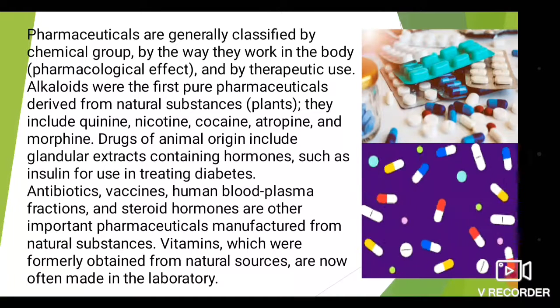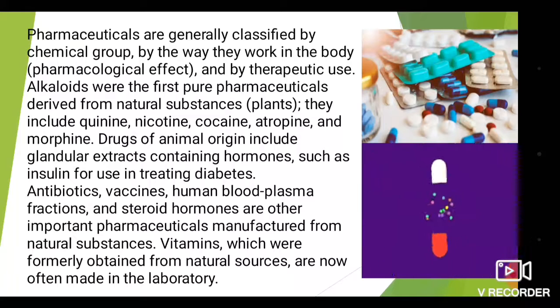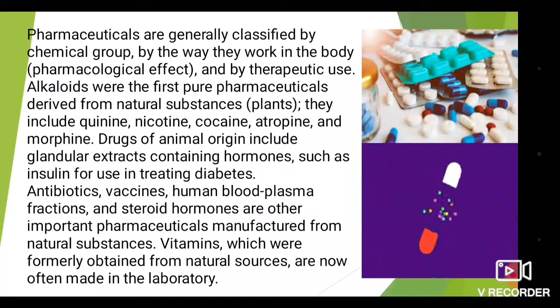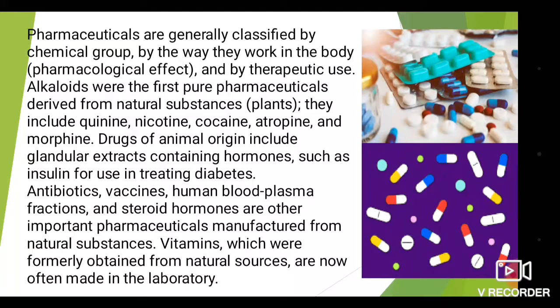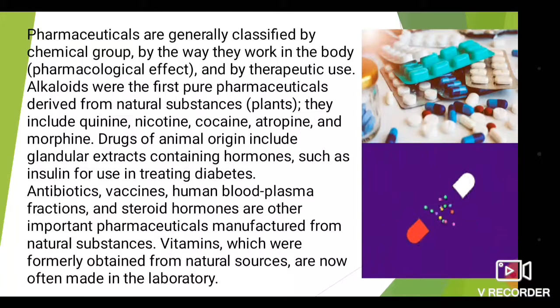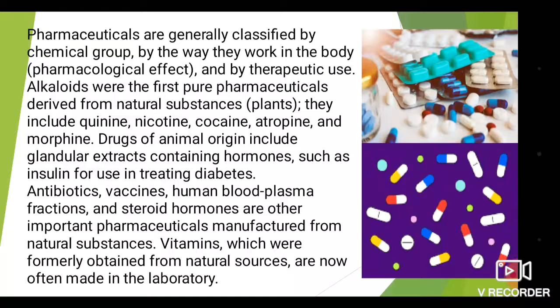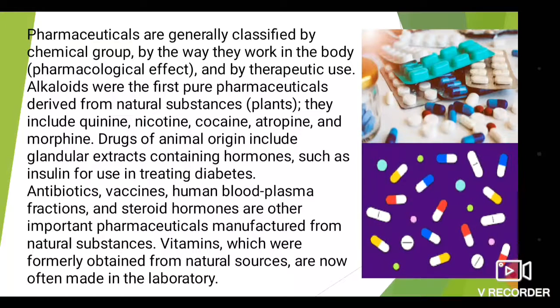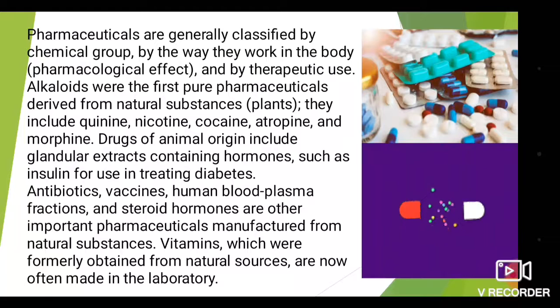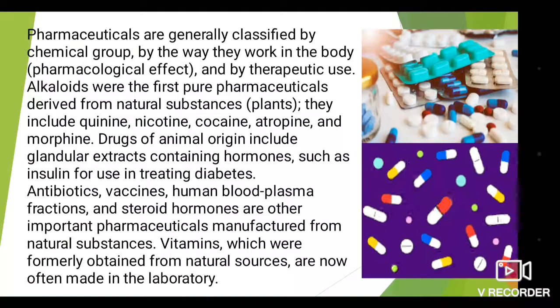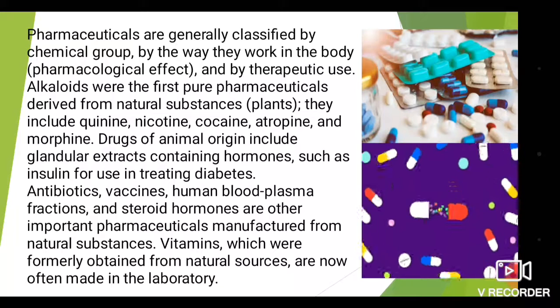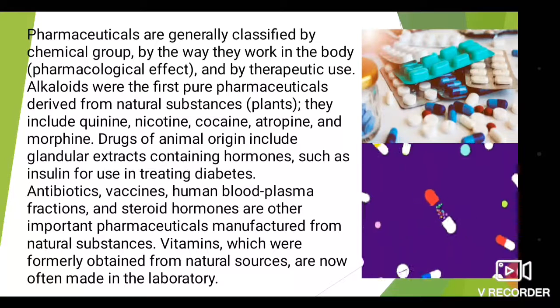Pharmaceuticals are generally classified by chemical group, by the way they work in the body, that is the pharmacological effect, and by their therapeutic use. Alkaloids were our first pure pharmaceuticals derived from natural substances, that is, plants. Nicotine, heroin, cocaine are alkaloids extracted from plants. They include quinine, nicotine, cocaine, atropine, and morphine.